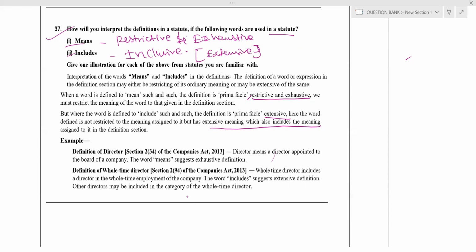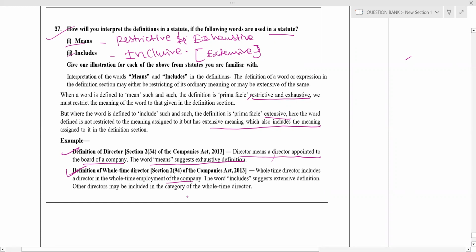Write this. Hardly will they ask this question for 2 to 3 marks, minimum 2, maximum 3. You write this and write one example. Company means a company incorporated under this Act or previous company laws, or director means a director appointed by the board of the company. Means is an exhaustive definition. Write this example. Next, whole-time director includes a director who is in whole-time employment of the company. So give one example. Clear?